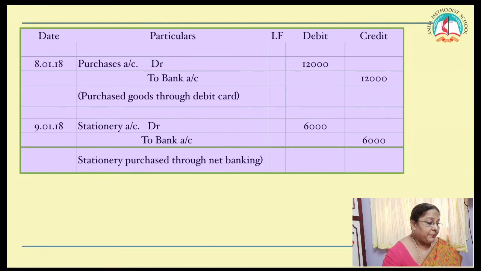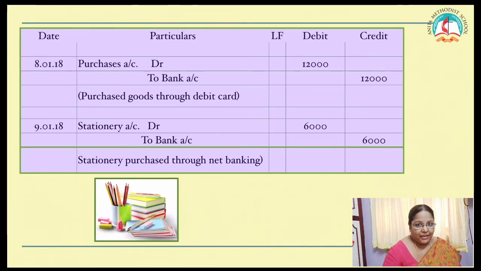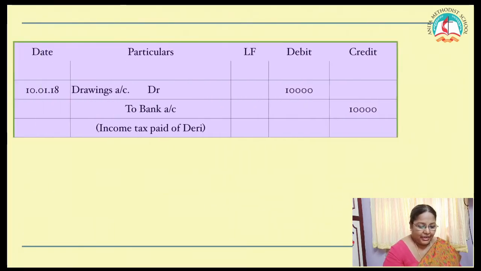The next one. Stationery purchased and paid through net banking. I told you, ECS, RTGS, all these are net banking systems. So what are you purchasing here? You are purchasing stationery. It is specified clearly over here. So you have to say stationery account debtor to bank account. Clear?